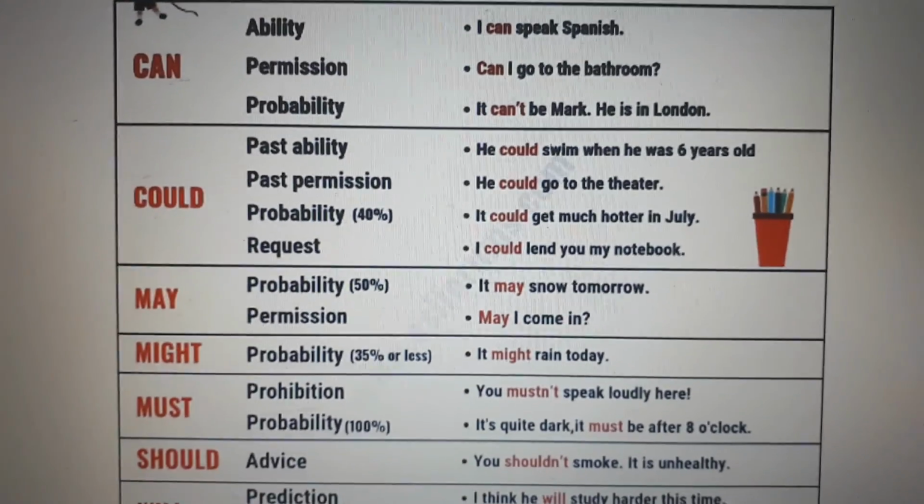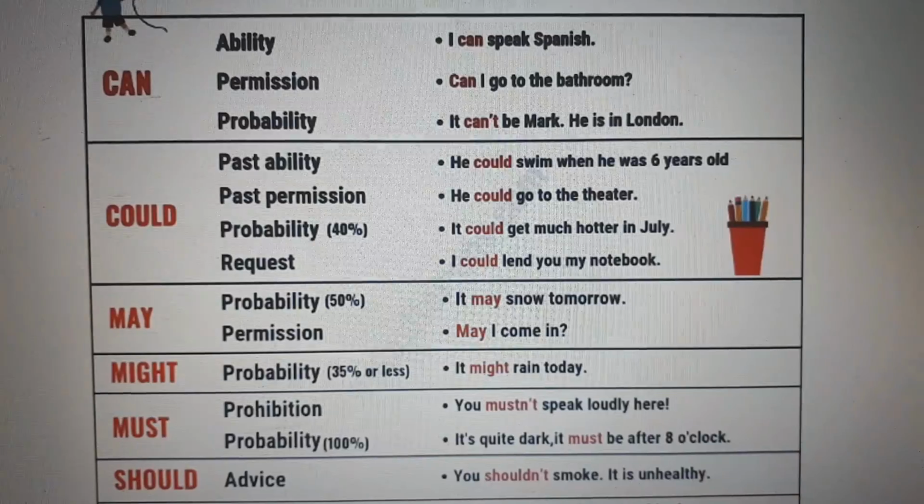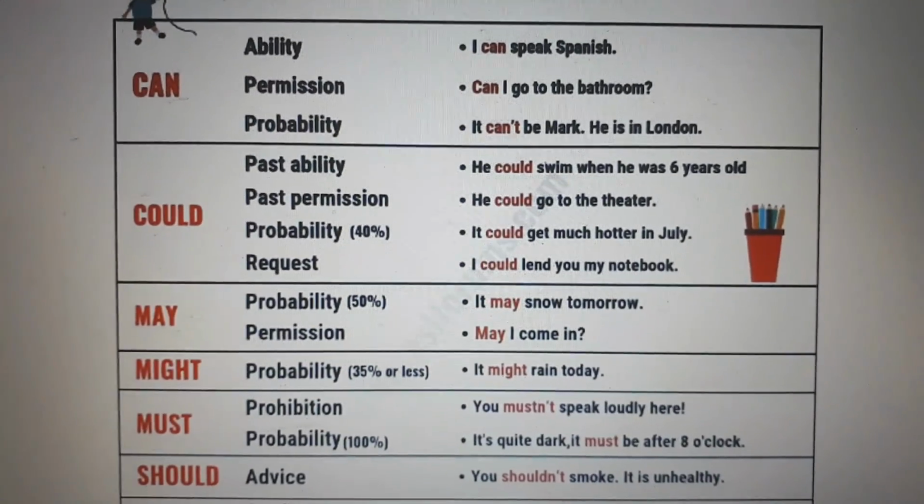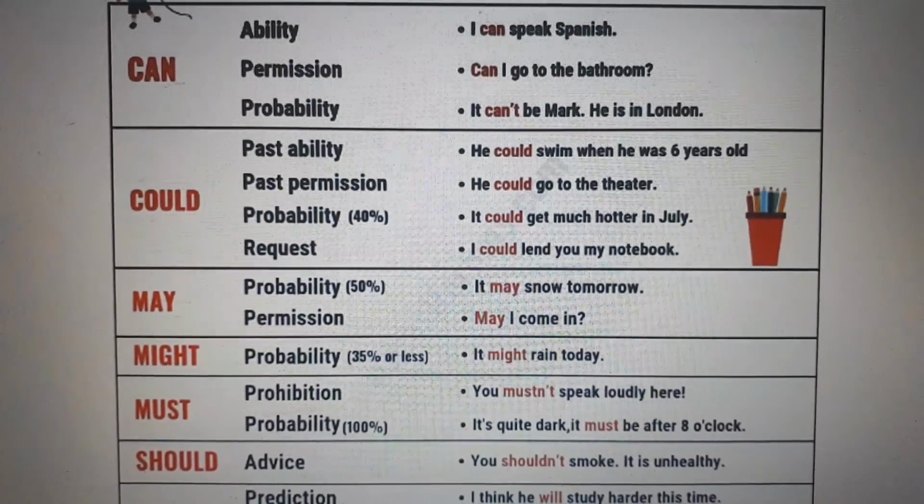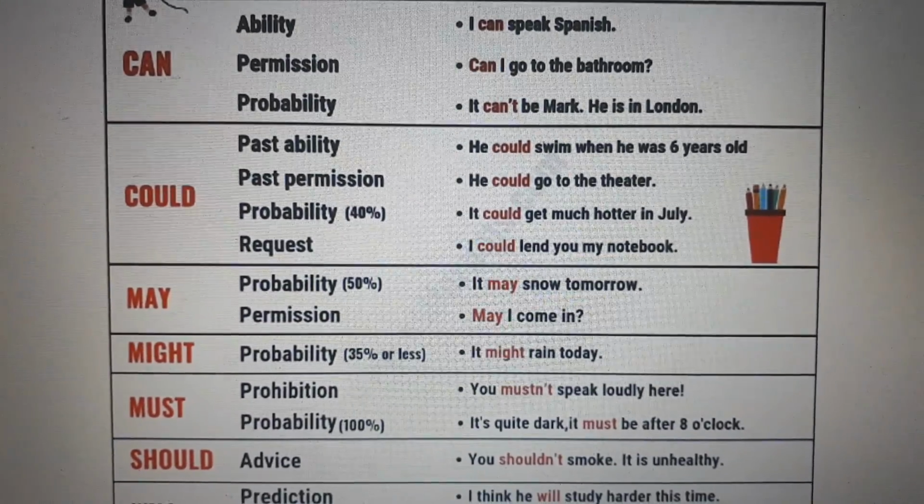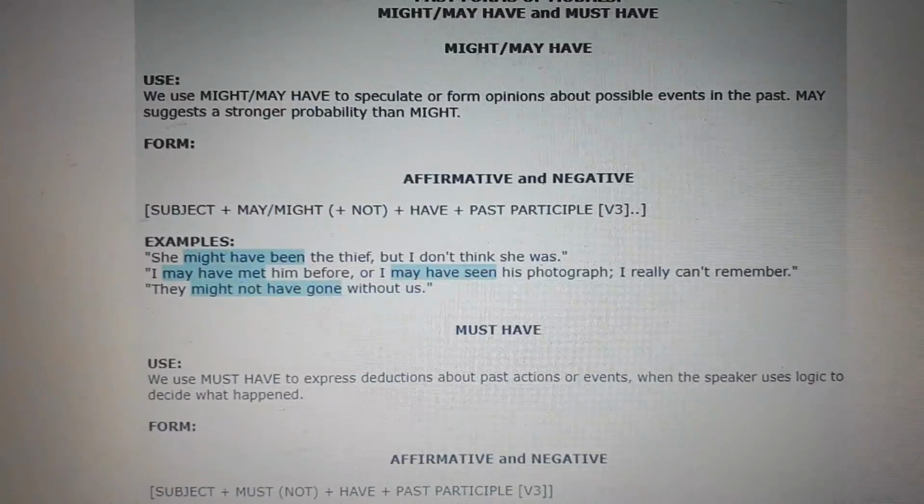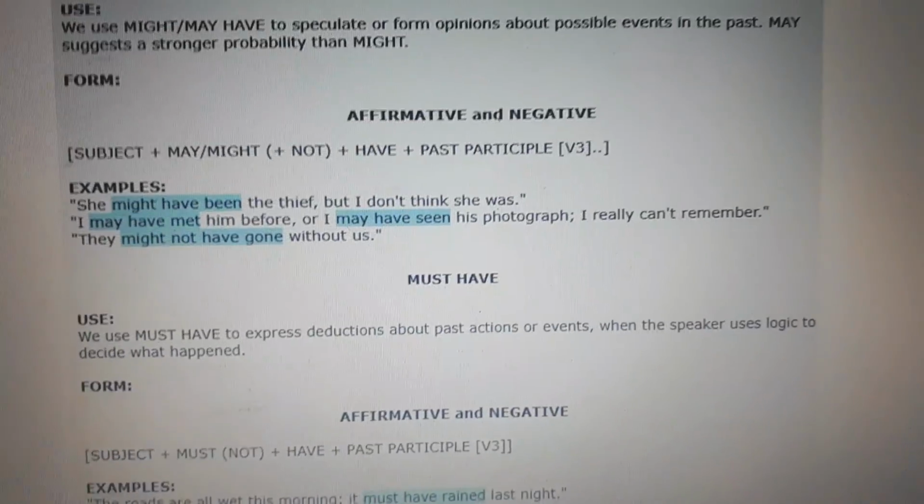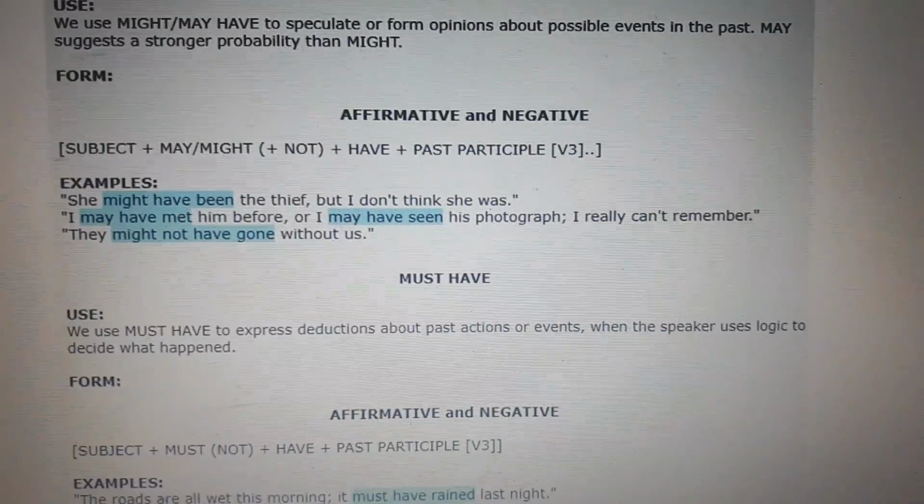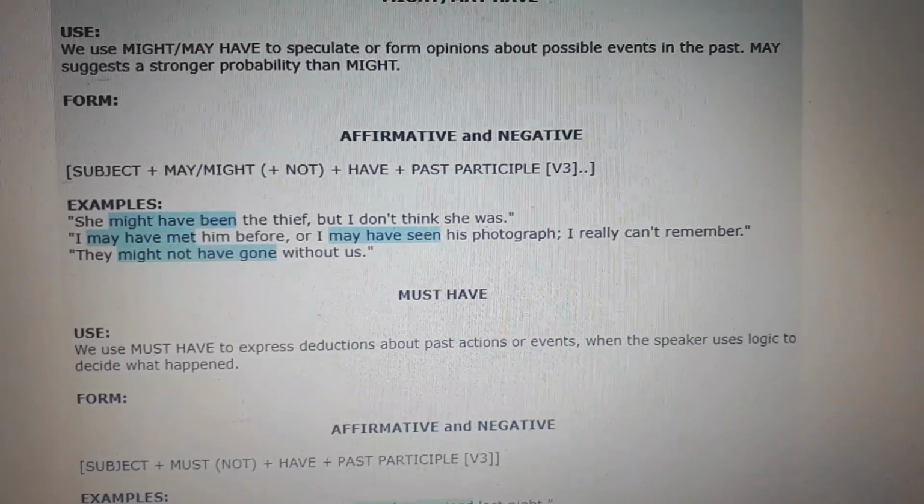But as I was telling you, for the English Discovery activities on Unit 1, I guess it's lesson 6, we're going to work just with may, might, and must. Anyway, we're going to review this information in the next class.